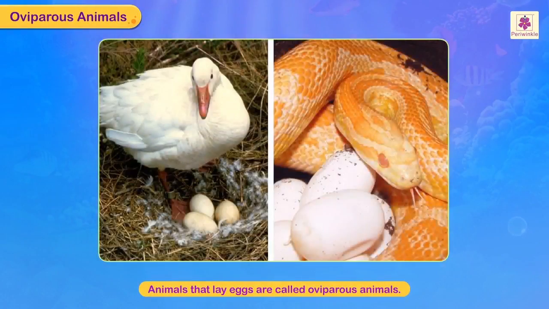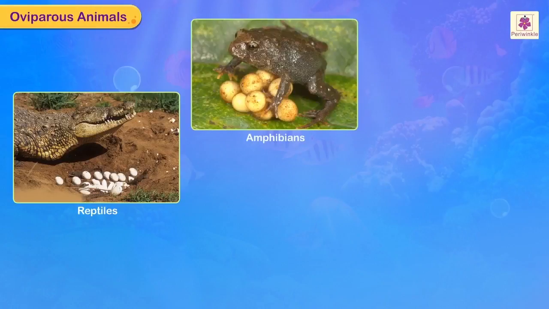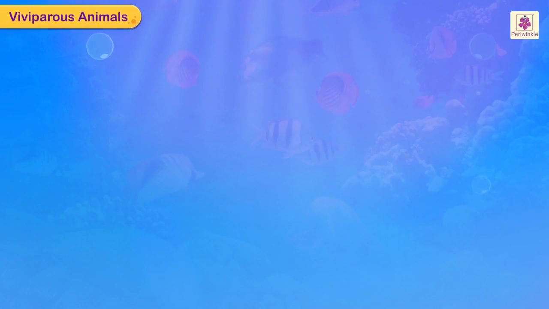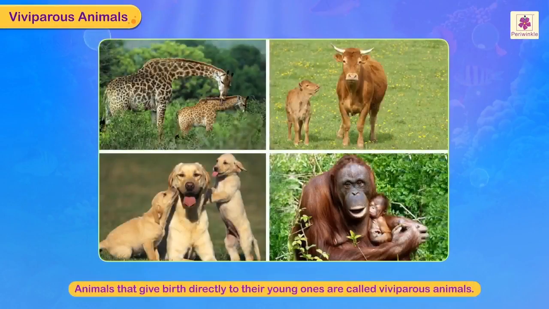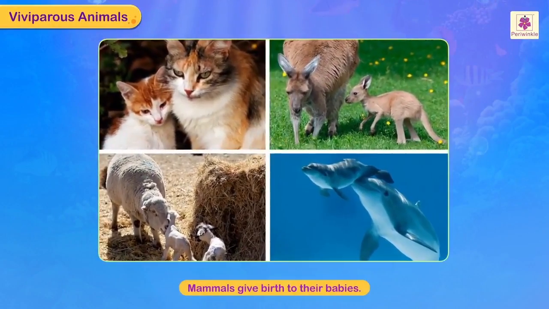Oviparous animals. Animals that lay eggs are called oviparous animals. Reptiles, amphibians, aerial and aquatic animals lay eggs. Viviparous animals. Animals that give birth directly to their young ones are called viviparous animals. Mammals give birth directly to their babies.